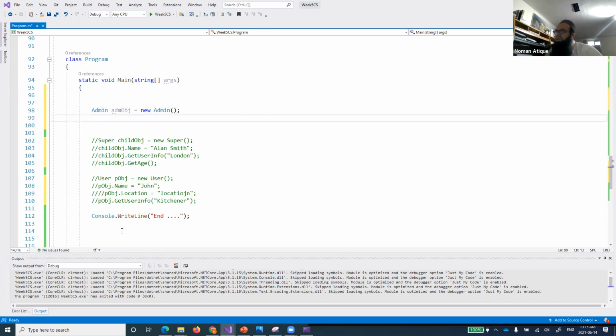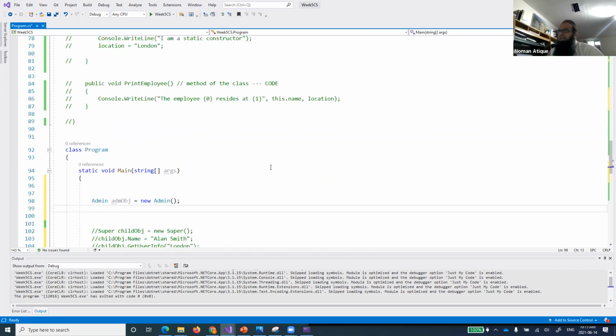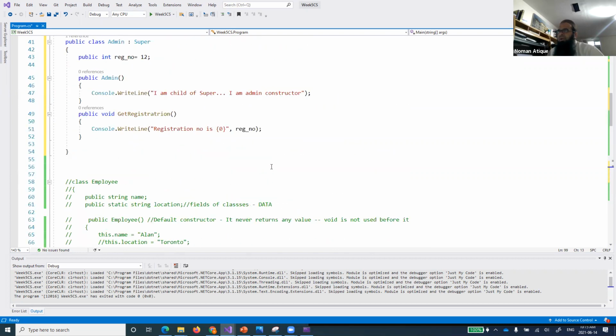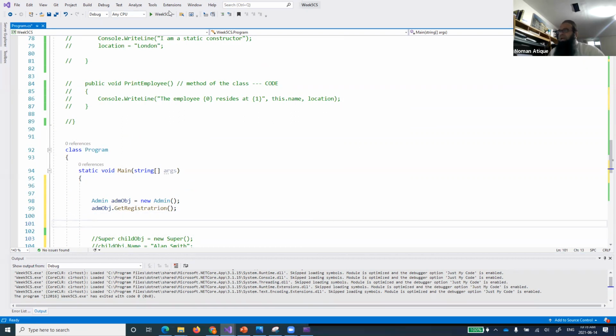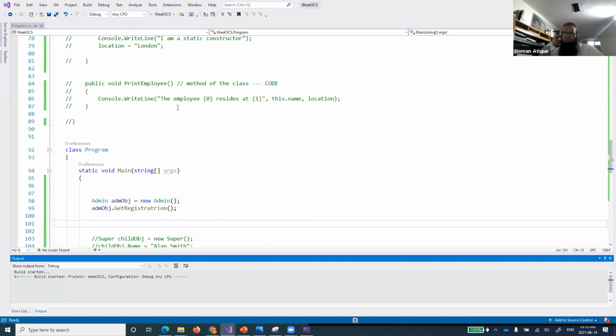So I've just created this new admin, and now what I can do is call adm obj dot get registration, just calling this function. Let's see what comes up. I want to explain what is going on and how we'll explain that one.